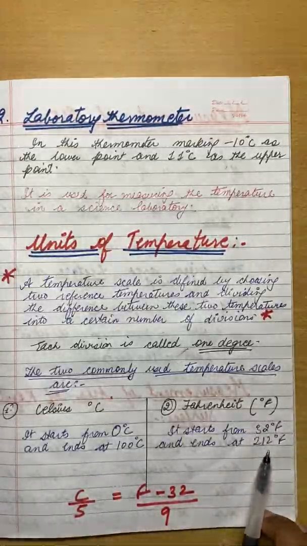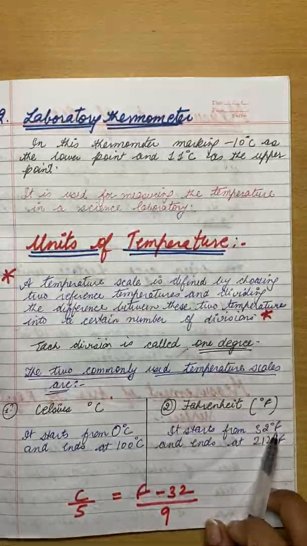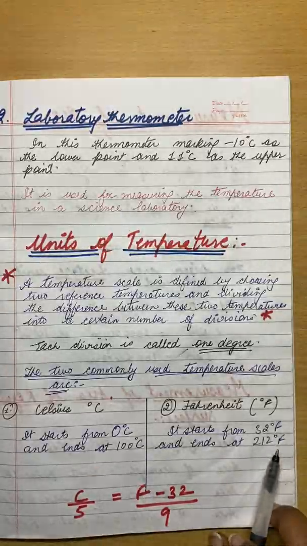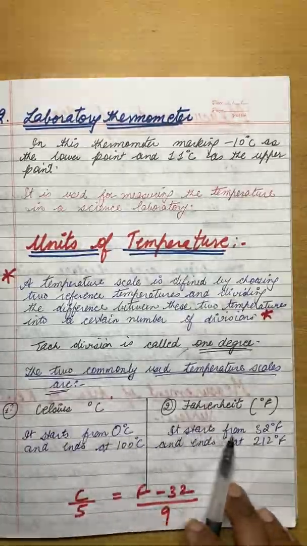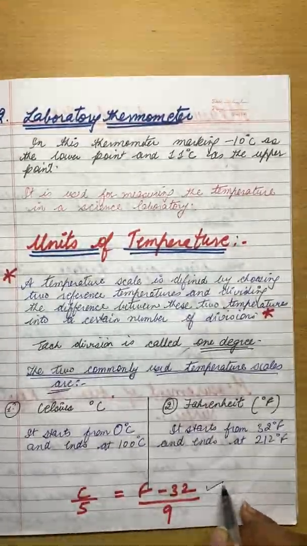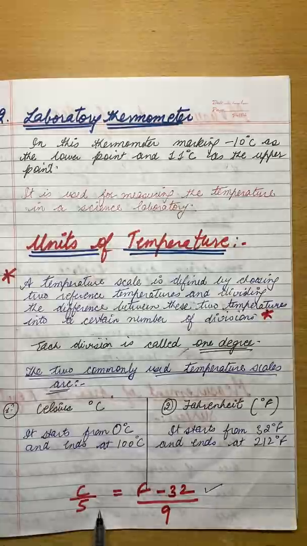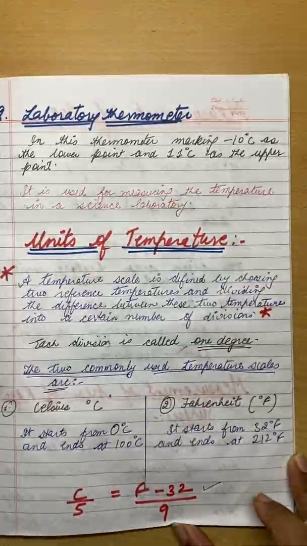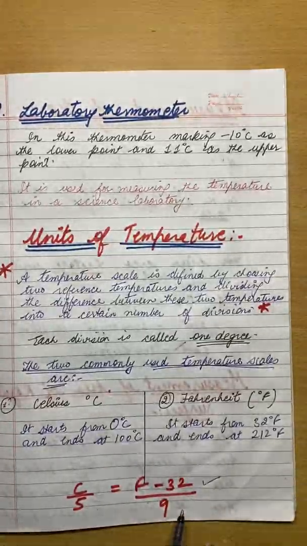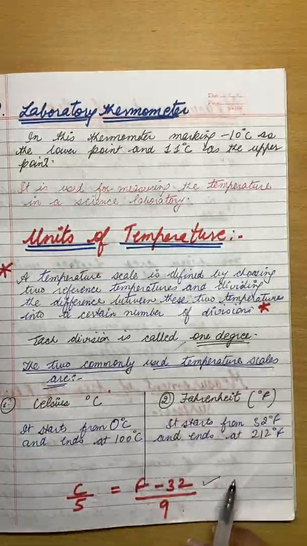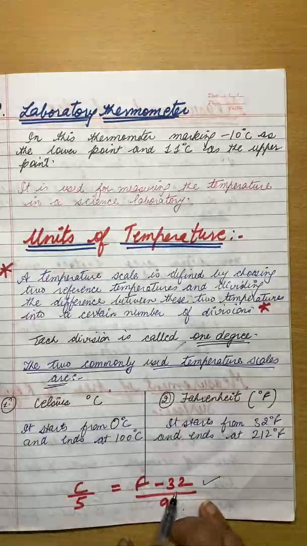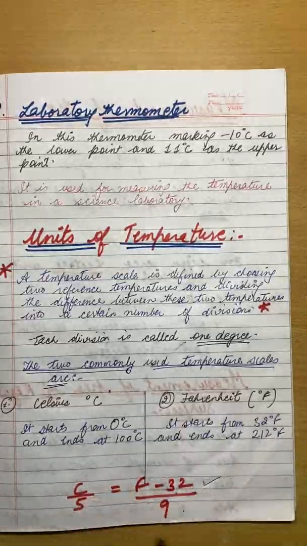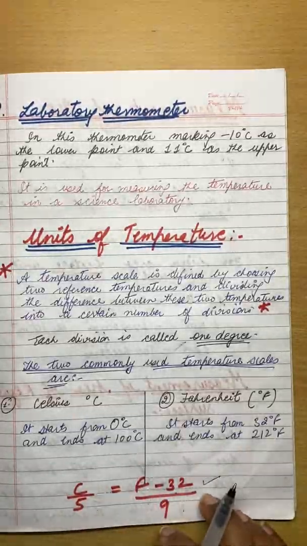The Fahrenheit scale starts from 32 degree Fahrenheit and ends at 212 degree Fahrenheit. These two scales are related to one another with the help of this formula: C upon 5 is equal to F minus 32 divided by 9. With this formula we can solve a number of numericals.